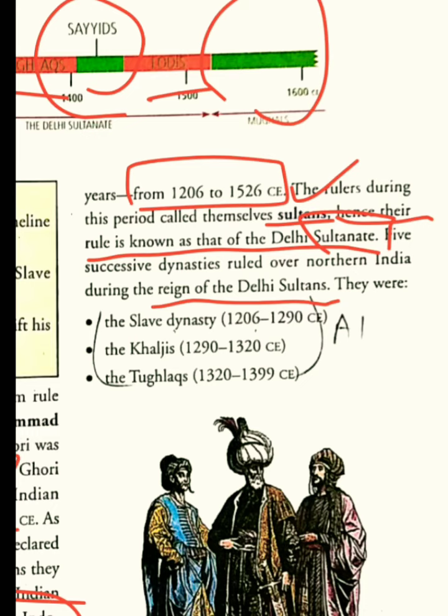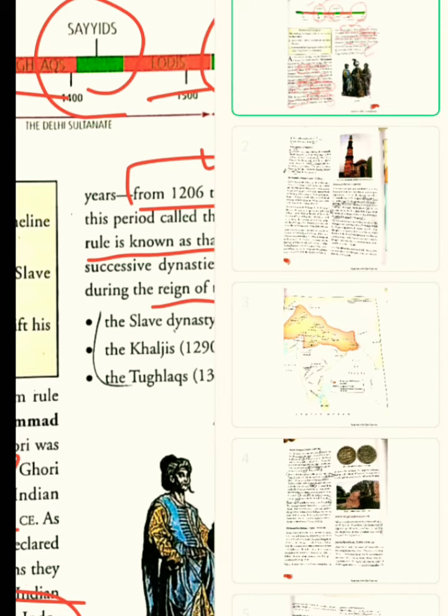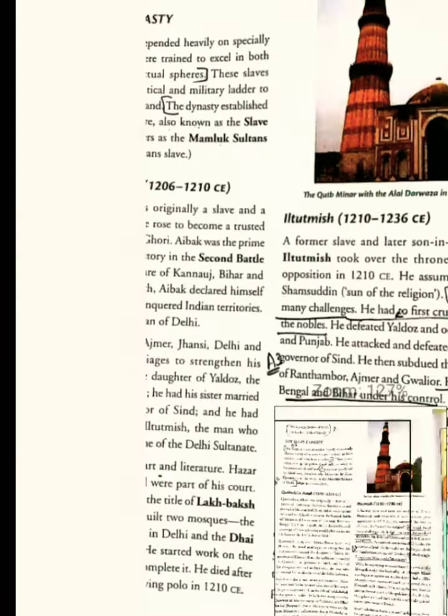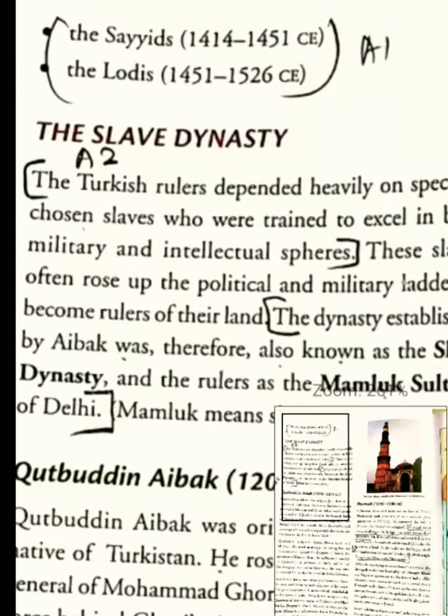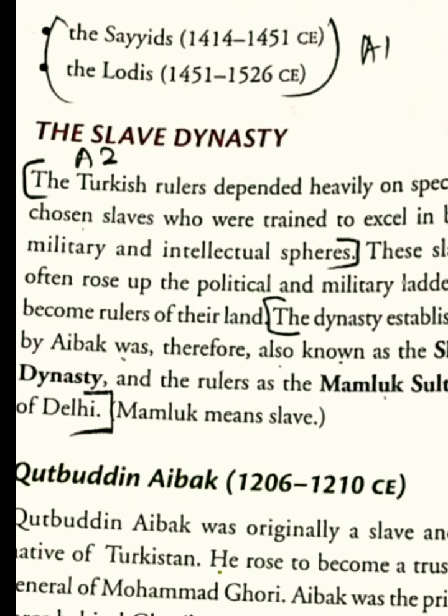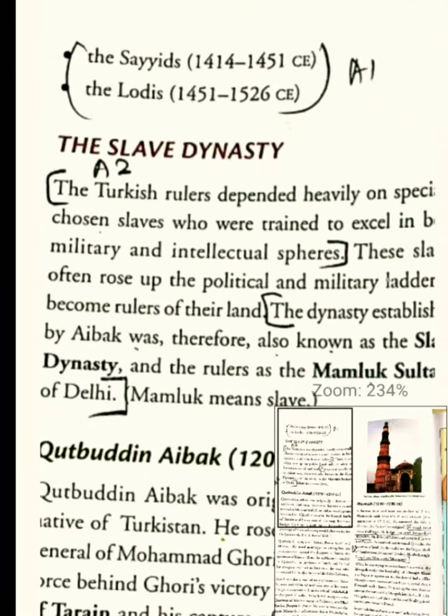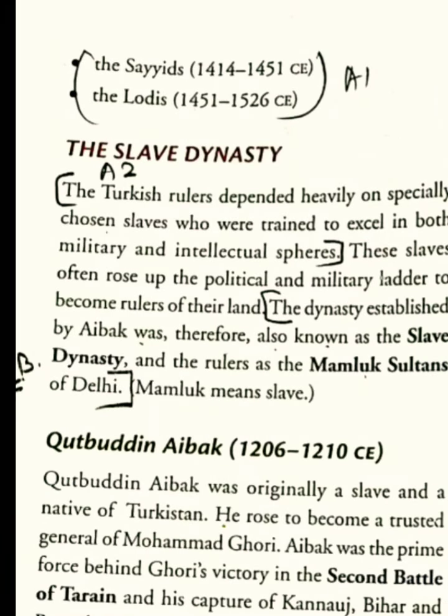They were the Slave dynasty from 1206 to 1290, then the Khiljis from 1290 to 1320, and then the Tughlaqs from 1320 to 1399, and the Sayyids from 1414 to 1451, then the Lodhis from 1451 to 1526. These were the major 5 dynasties. We will be taking them one by one. First we will take the Slave dynasty.